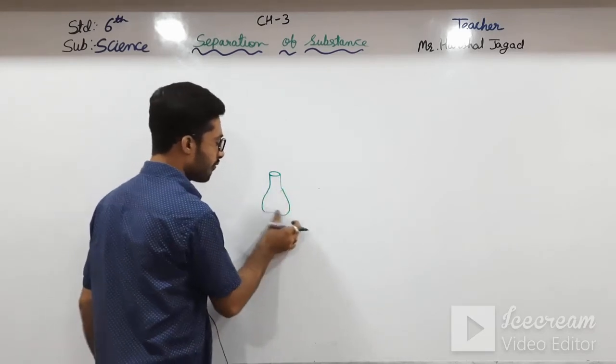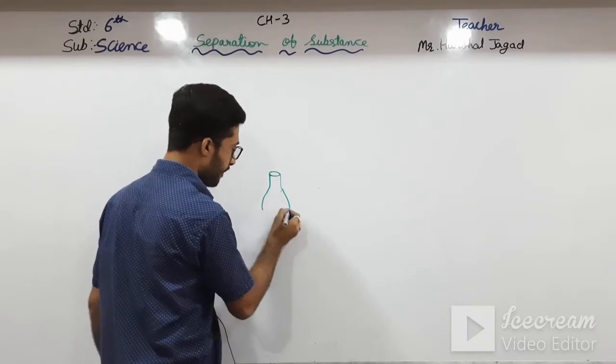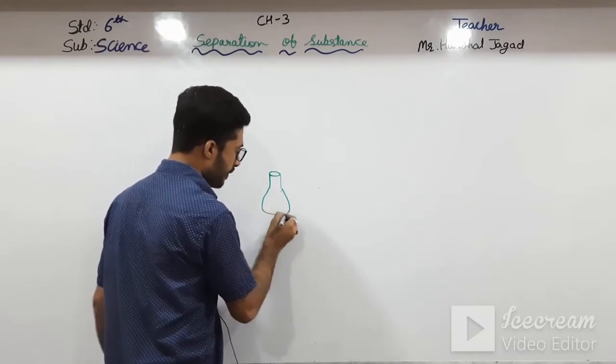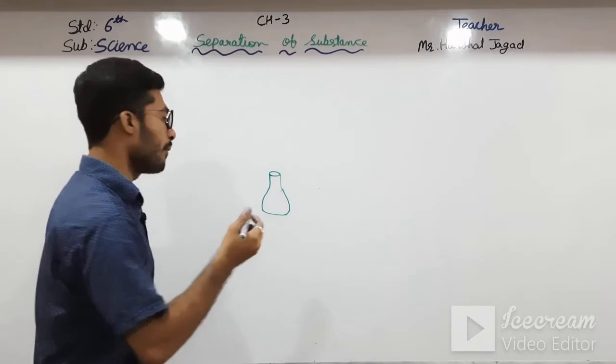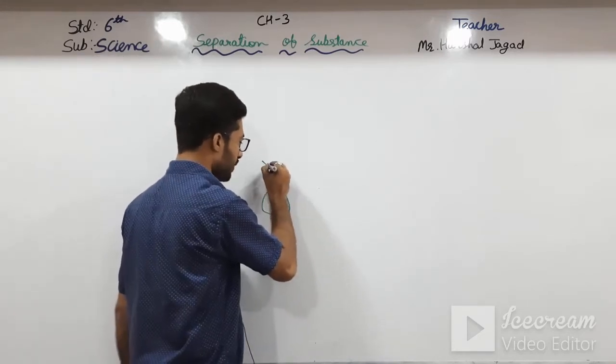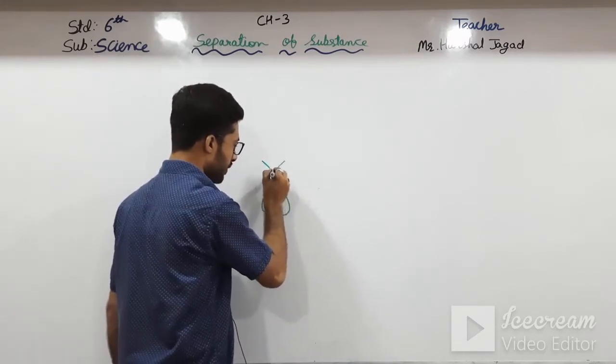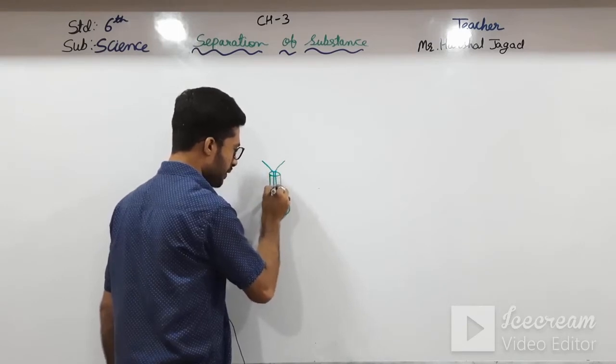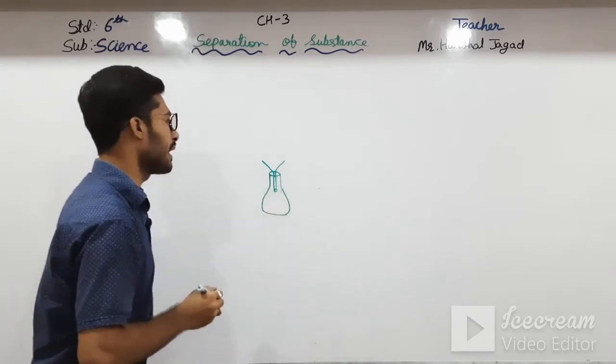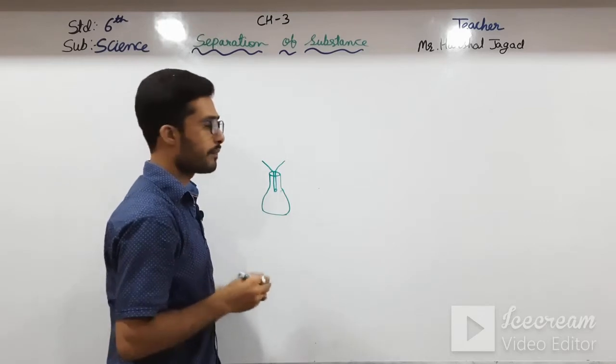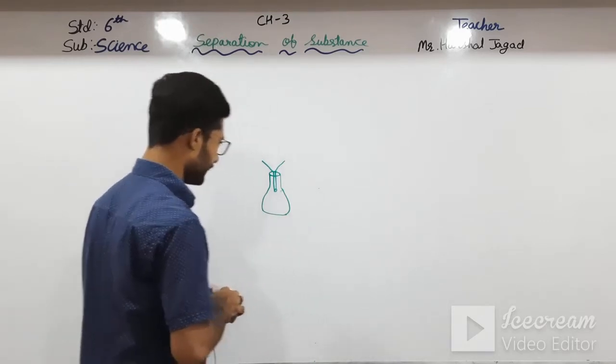Okay students, a conical flask. Above it we have to put a funnel. The funnel is kept above it, and then we take a mixture.